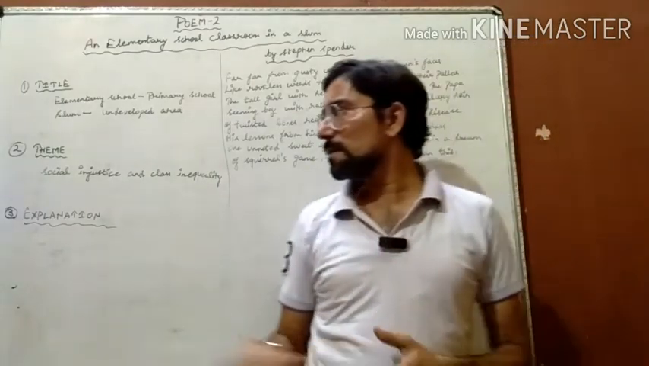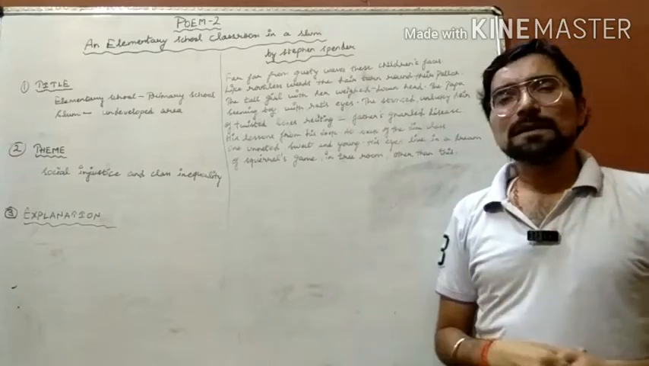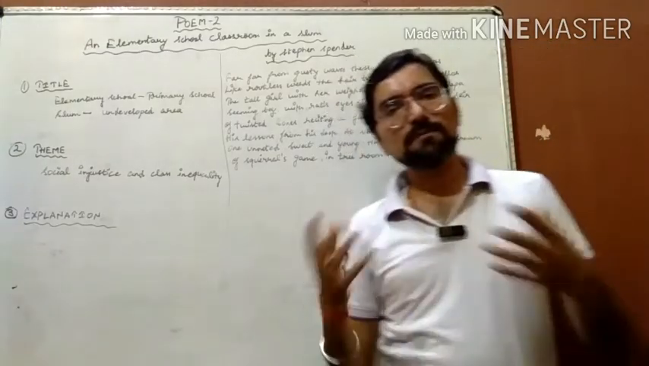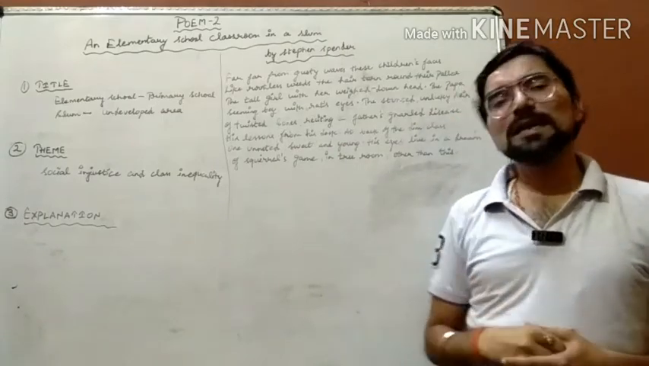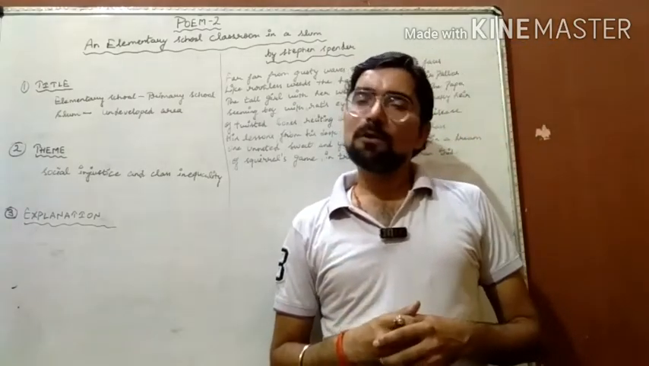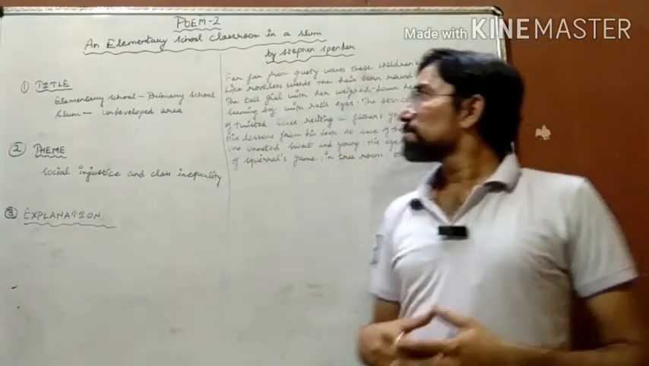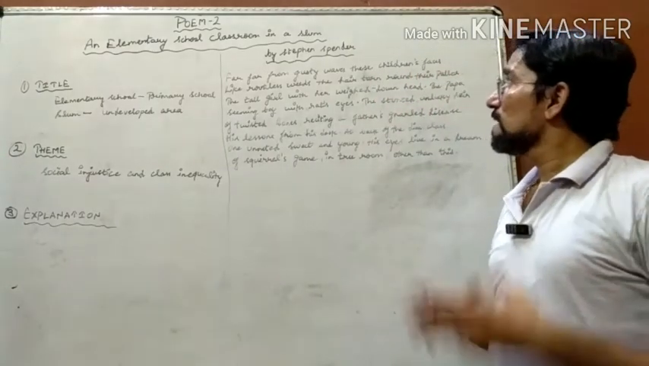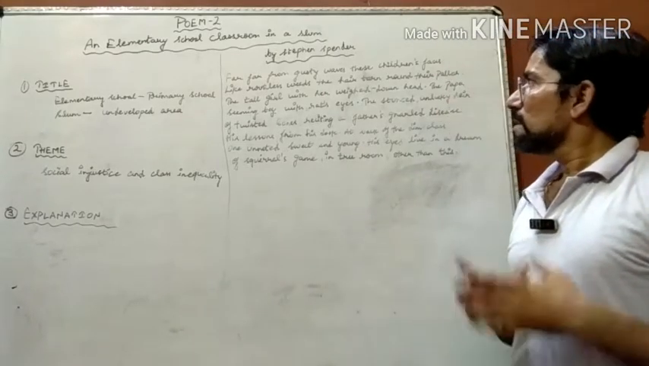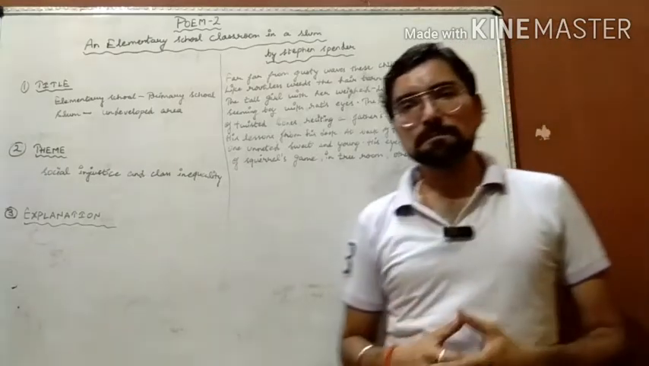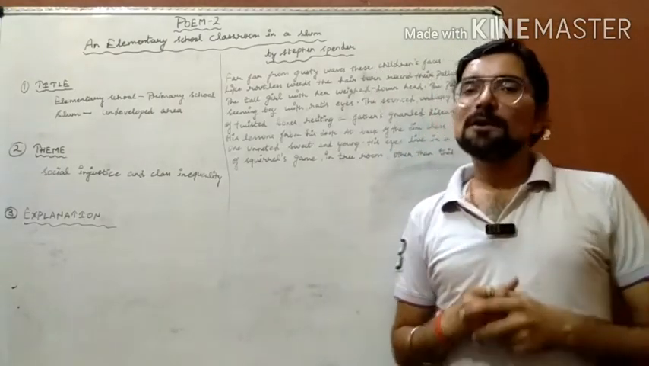Then the third part is the explanation. As you all know, the explanation is line by line, where we explain the meaning of the poem. So line by line I will give you this explanation. The first lines are: "Far, far from gusty waves, these children's faces like rootless weeds, the hair torn round their pallor." These are the first two lines of the poem.